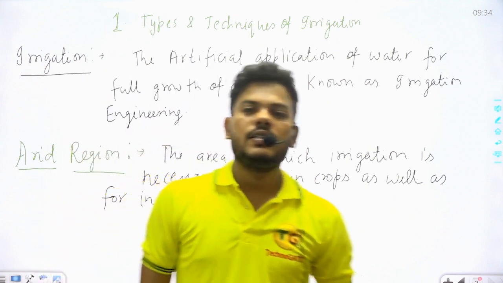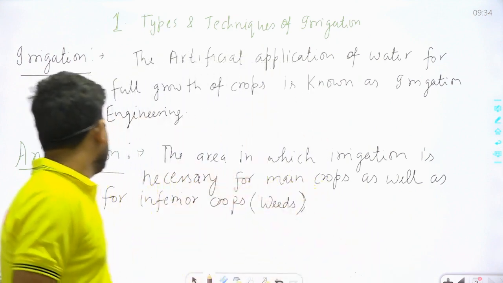Inferior crops means weeds, grasses, etc. That area, that region is known as arid region.